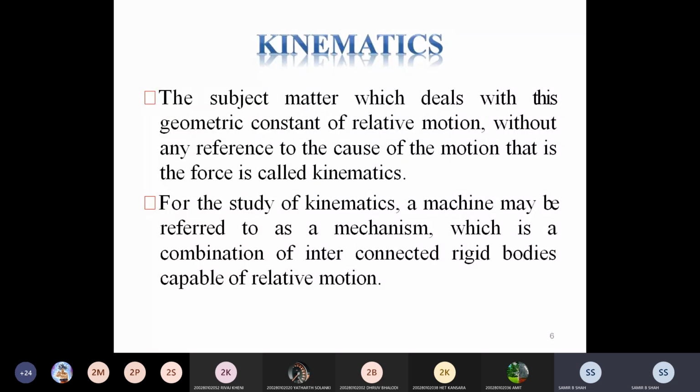If motion is produced and we ignore the forces, then it is called kinematics. And if the forces are present and we use them in our system, then it is called kinetics, which we are not discussing right now. We are discussing only kinematics, where the velocity diagram and acceleration diagram will be discussed after the end of this chapter.